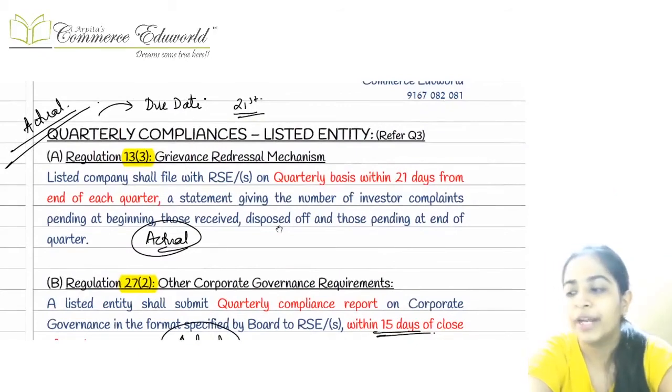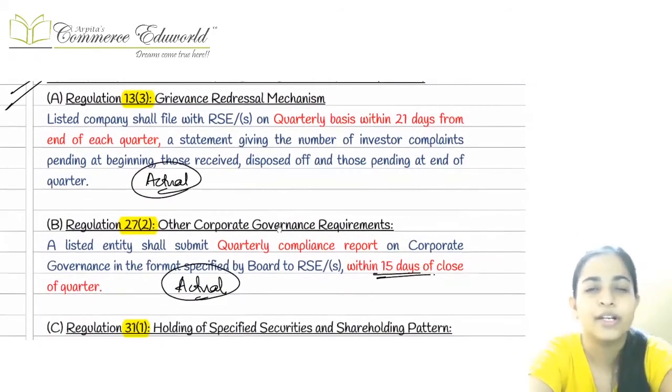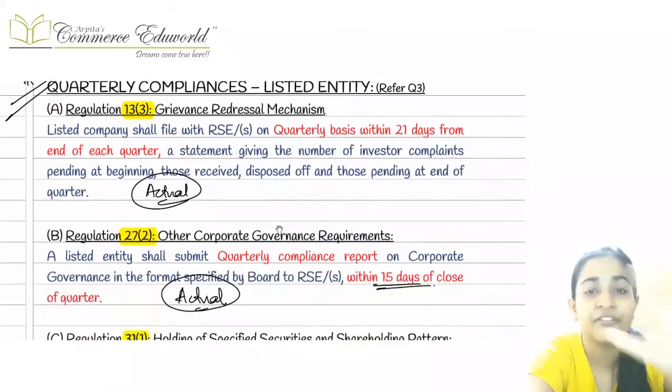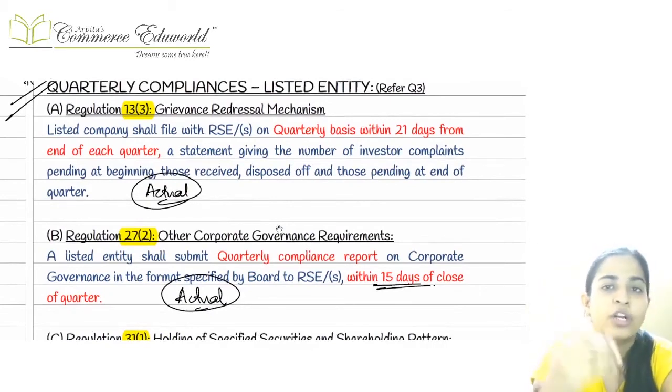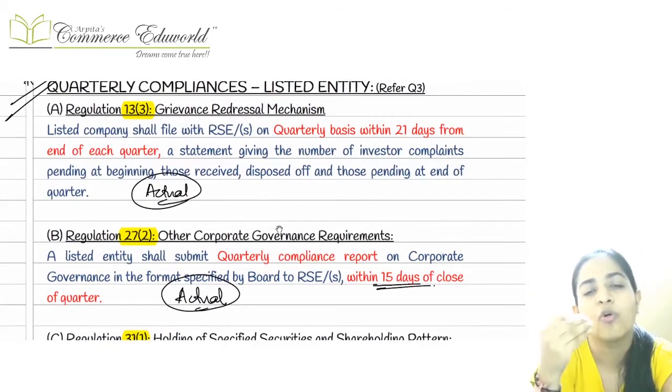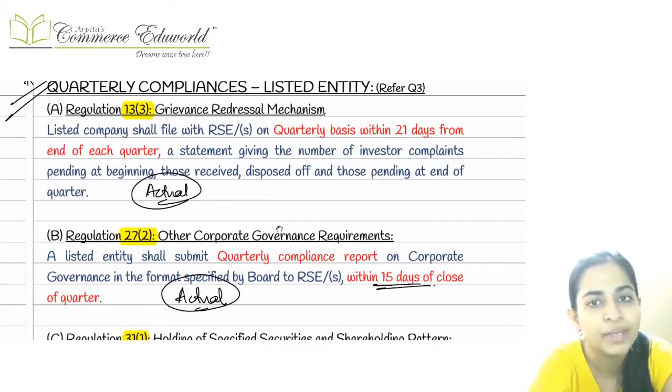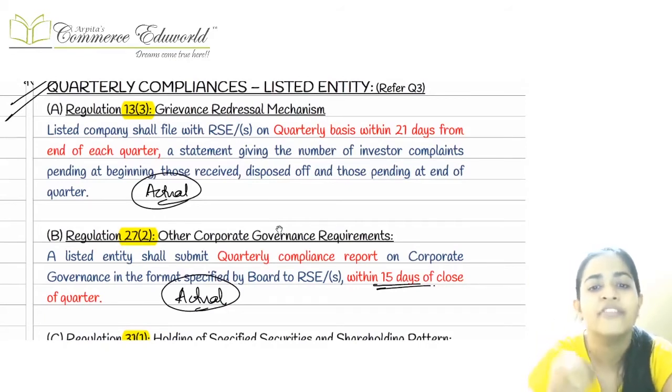Then after that, going to the next one, we had studied some points about the quarterly compliances. We had studied 5 points about the quarterly compliances. In that, the first one is the grievance redressal mechanism. That is, for every quarter, how many complaints did we have at the opening, how many new complaints we received, how many were solved, how many were finally left.